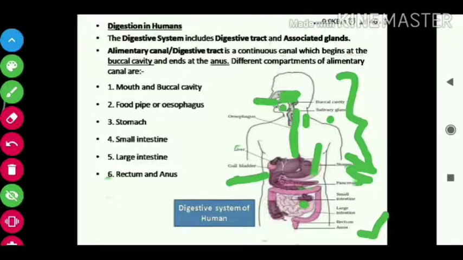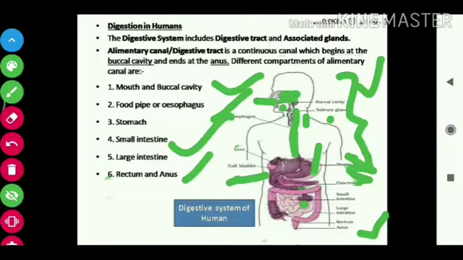So this is the digestive system of humans. I have described it in brief, and in the next class I will describe each and every part and component of the digestive system. So what you will do is study this book, as much as I have taught you.